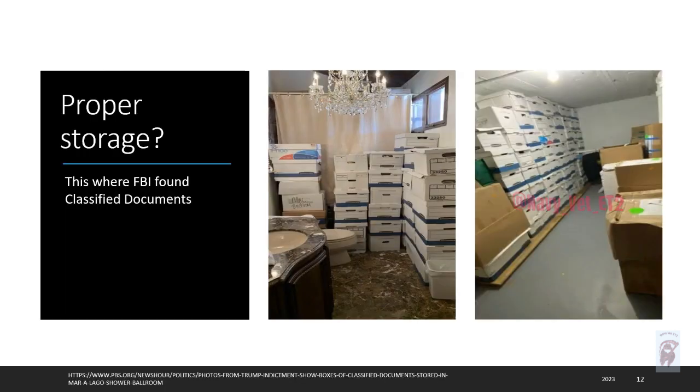Now, these pictures were taken by the FBI during a search on a location. Later it's found that these boxes actually had classified materials in them. My question to you, and you can put your answer in the comments, is this proper storage? Do you think this is proper storage for classified materials?